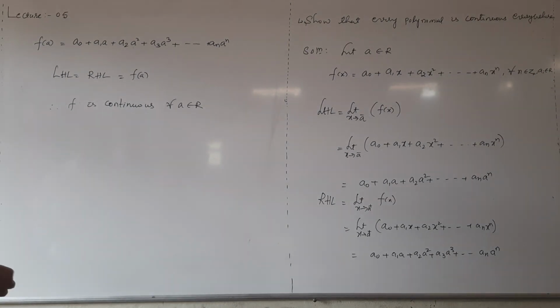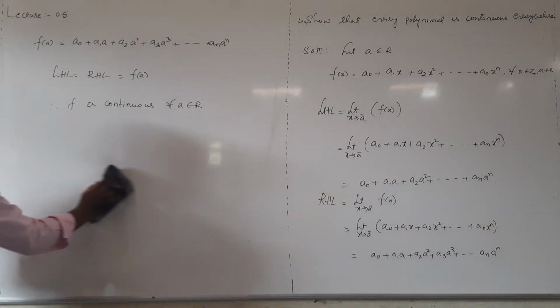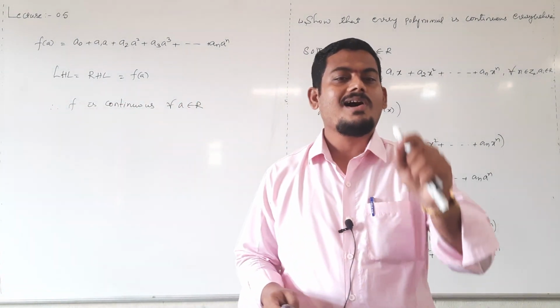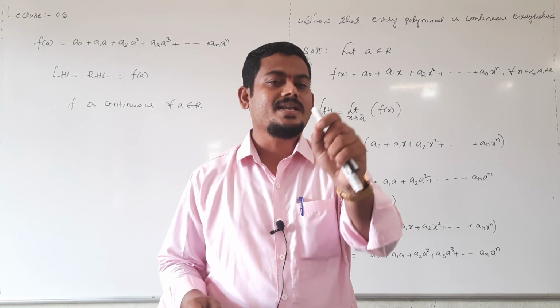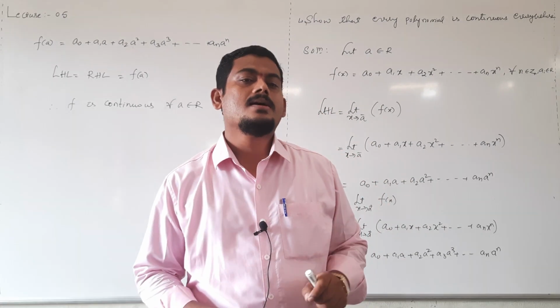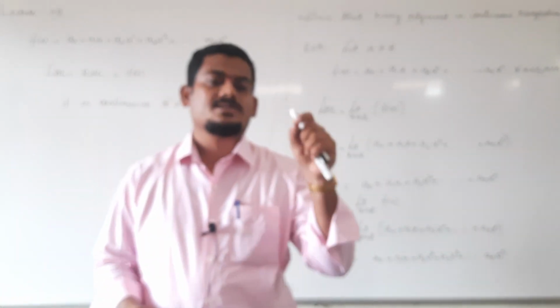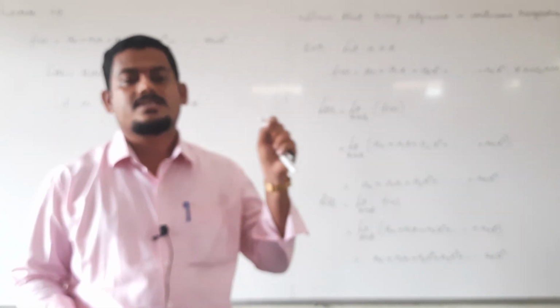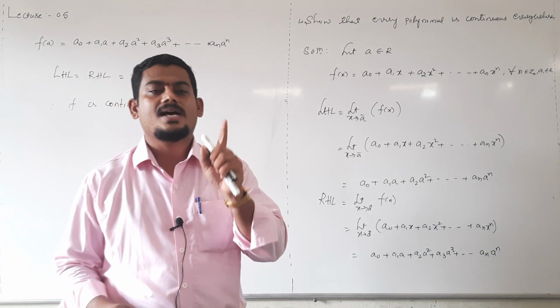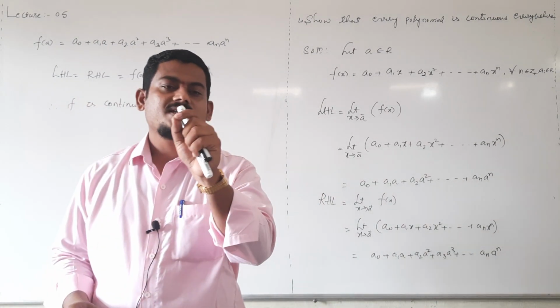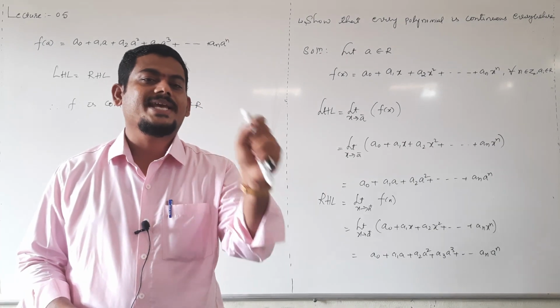Next, every trigonometric function. All the trigonometric functions are continuous in their domain. All trigonometric functions, sin x, cos x, tan x, secant, cosecant and cot, all the trigonometric functions are continuous in their domains.